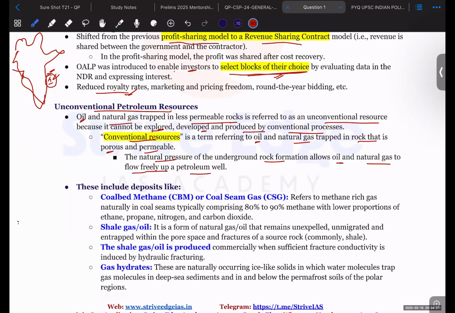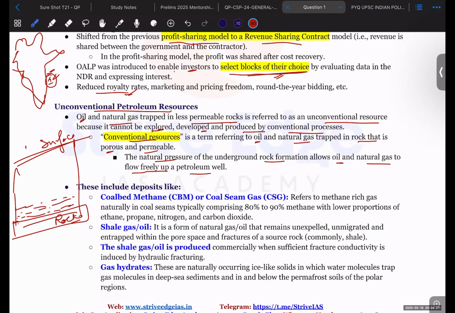What actually happens is that some rocks are there, if this is the Earth's surface, and these rocks are impermeable. So petroleum products will be stuck in here. When a well is developed by any company, pressure is created at this point, and the crude oil comes out. This is the very conventional model of exploration.